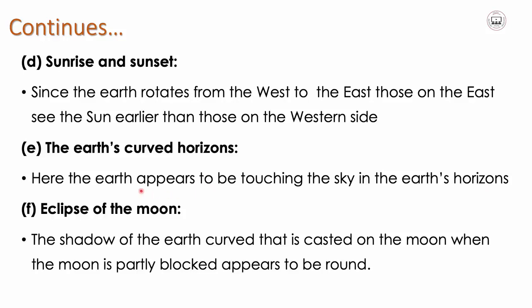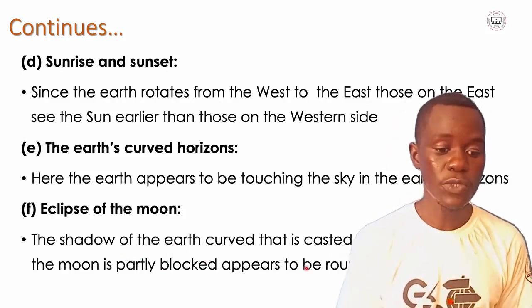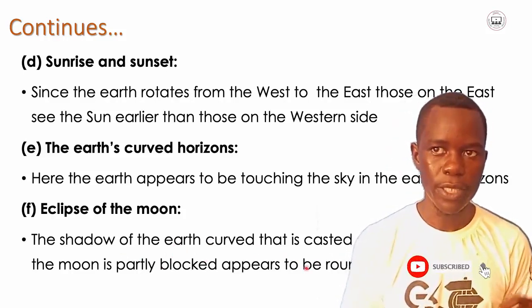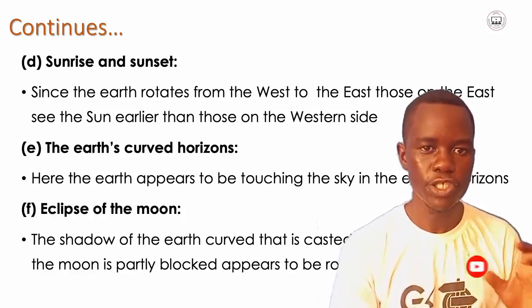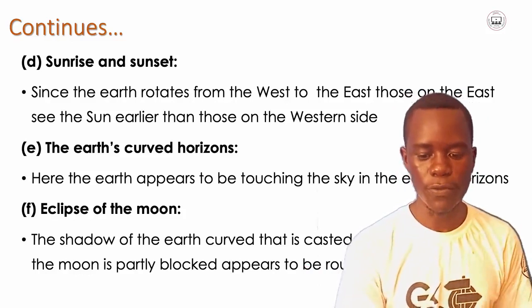And the last evidence is the eclipse of the moon. The curved shadow of the earth that is cast on the moon when the moon is blocked appears to be round. When the shape of the earth is cast on the moon, that shape shows that the earth is round.